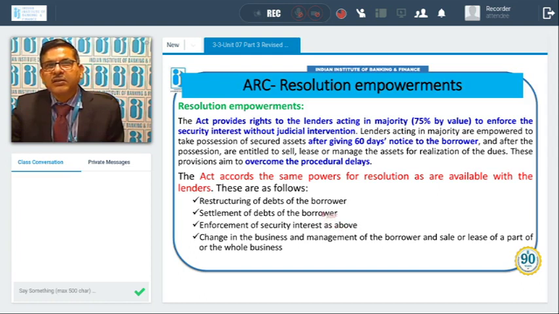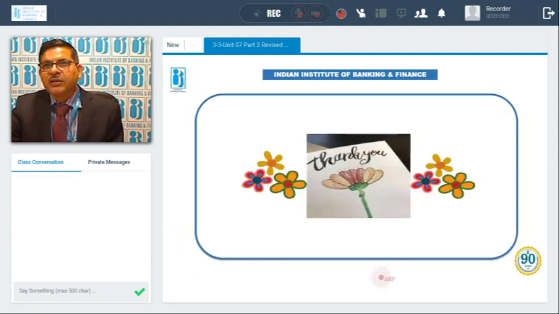So this was a little discussion on the different rehabilitation packages and recovery procedures available, and I hope this will benefit the listeners. And my suggestion to you is that if you want to learn more about this, keep in touch with the RBI website where any change in guidelines comes, and you can search there. Thank you very much.